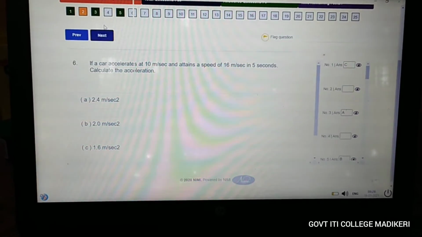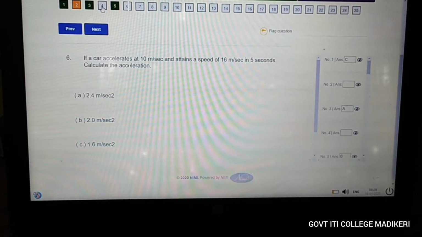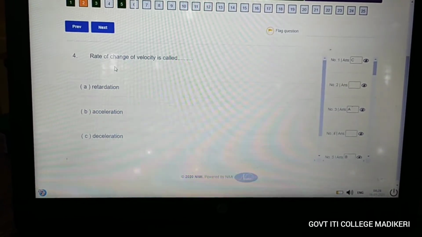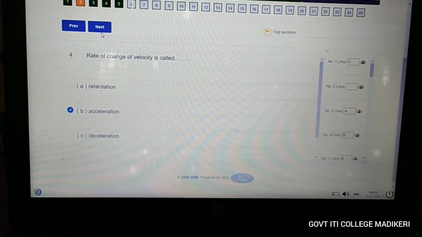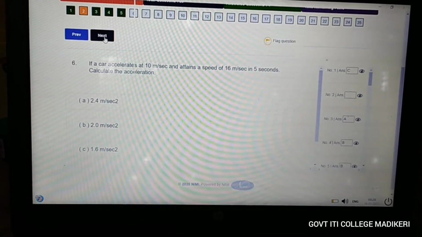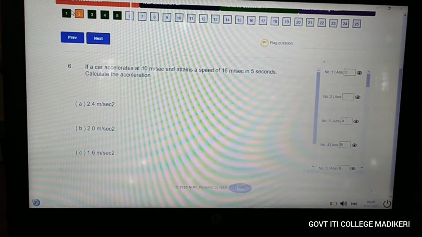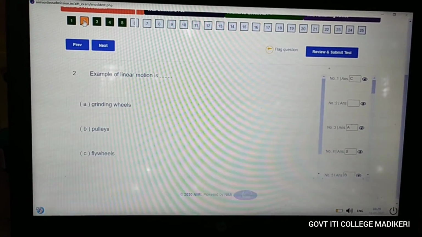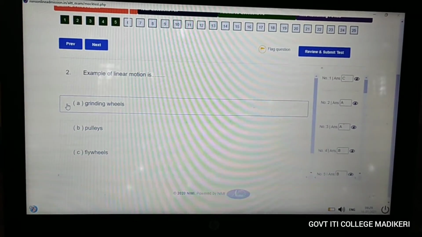So here we have skipped this. If you have skipped any questions, you can just come back here. You can press it here and you can see, rate of change of velocity is called. Just press the right answer and move to the fifth question, then sixth. If you remember the second question's answer in between while writing, you can press over here in this orange color and give the right answer.